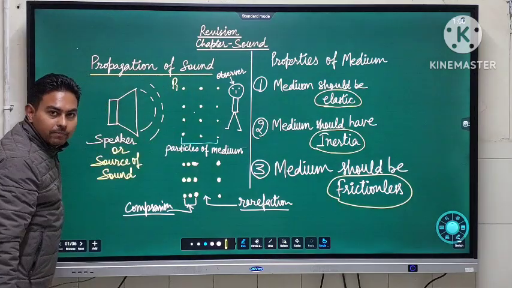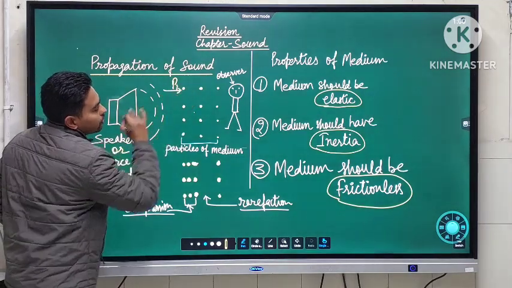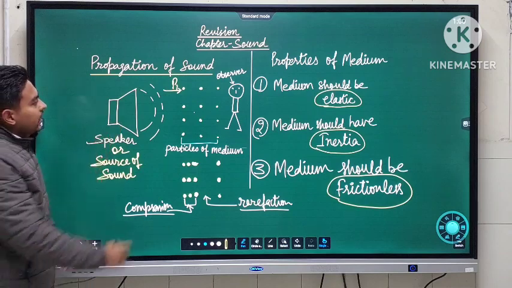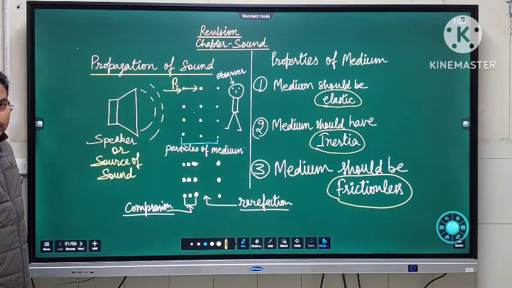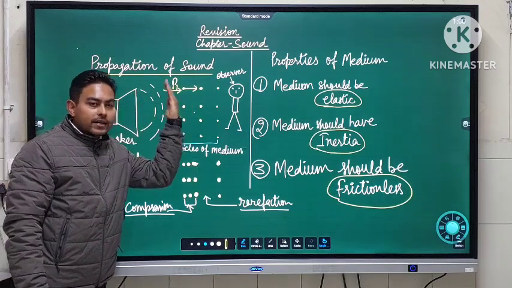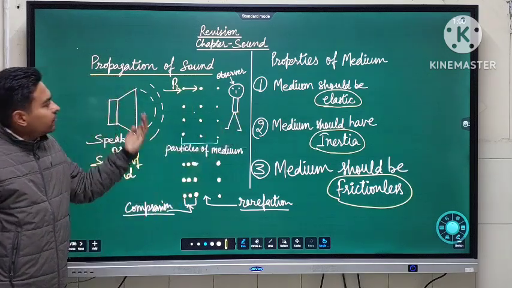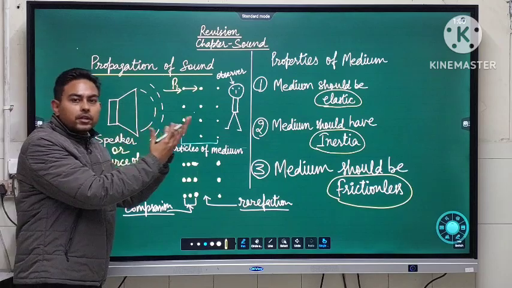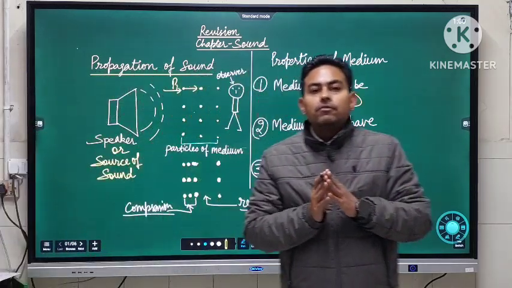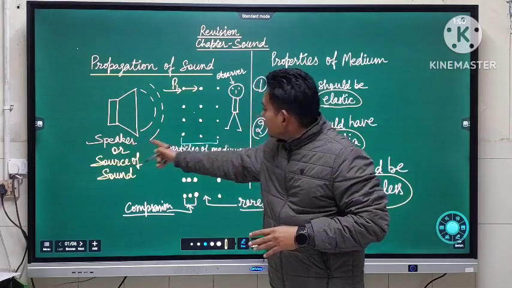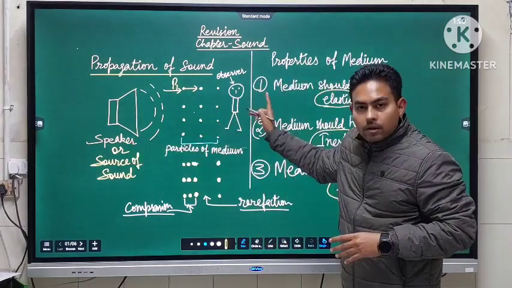In this way, one particle gets disturbed. Suppose this is the particle P1, it gets disturbed, due to which it gains energy. Afterwards it transfers the energy to the adjacent particle by displacing it. In this way, sound propagation takes place. Basically three things are required for the propagation of sound: one is the source of sound, second is the medium, and third is the observer.